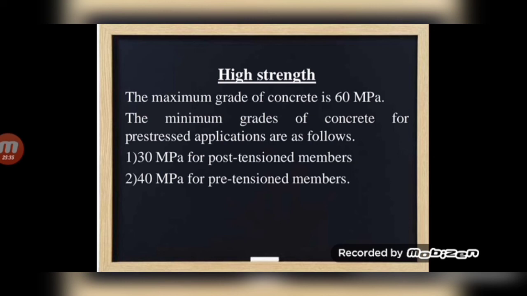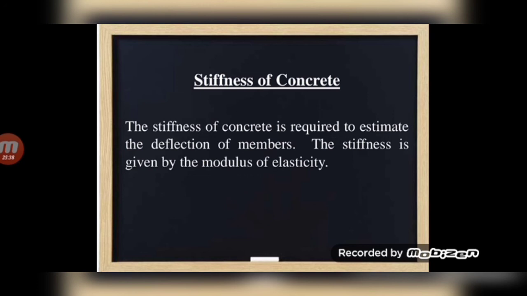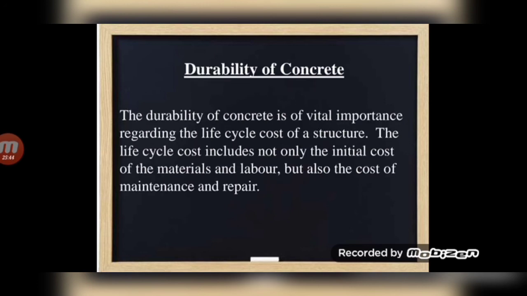The stiffness of concrete is required to estimate the deflection of members. The stiffness is given by the modulus of elasticity. Durability of concrete. The durability of concrete is of vital importance regarding the life cycle cost of a structure. The life cycle cost includes not only the initial cost of the materials and labor, but also the cost of maintenance and the repair.